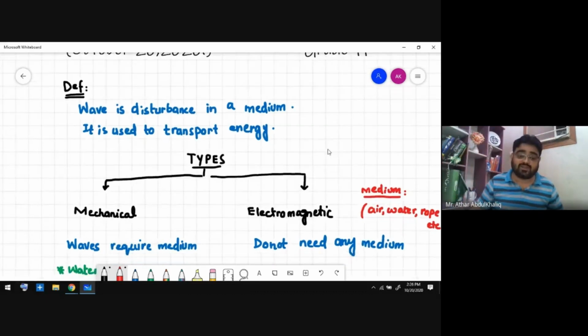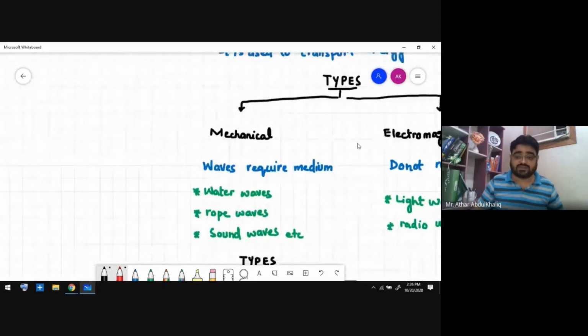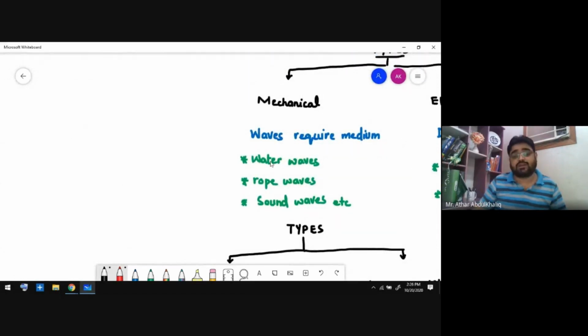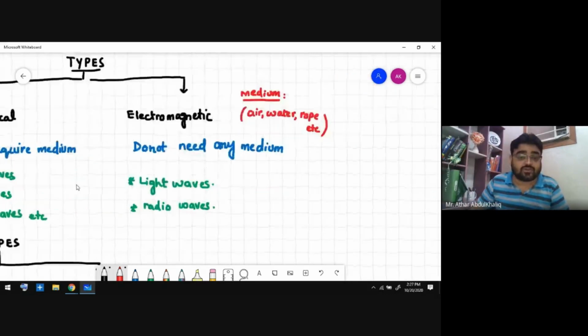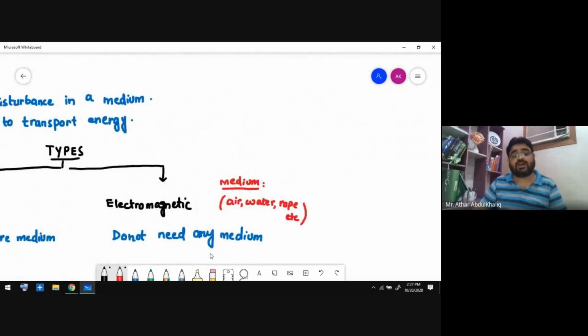So the mechanical waves that I am talking about are the waves that require a medium for their propagation, for their motion, like water waves, rope waves, or sound waves, etc. But electromagnetic waves do not need any medium for their transportation. This is a very tricky thing. Why?